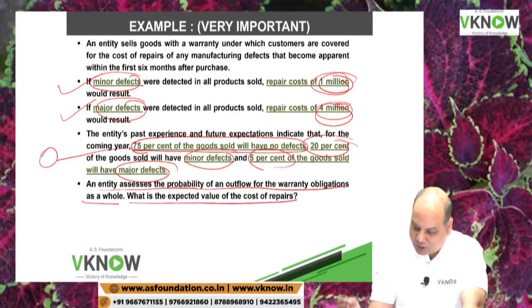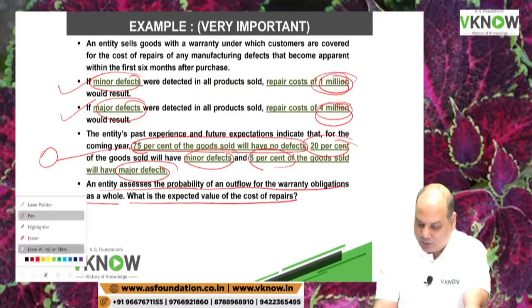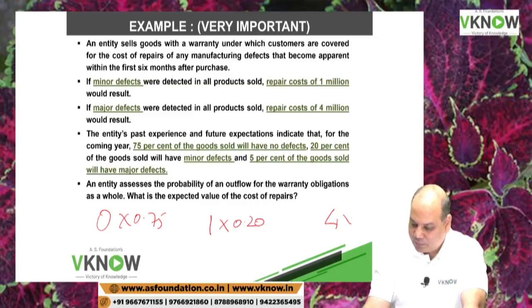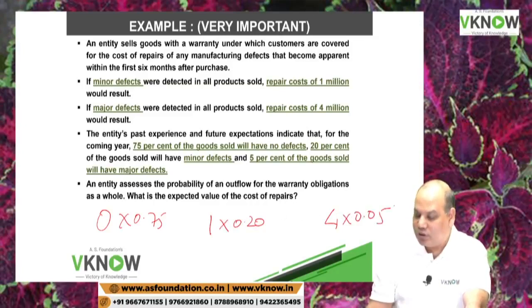What is the expected value of the cost of repair? So it is simple school level mathematics now. 0 you will incur, 1 you will incur, 4 you will incur. And you have to just multiply by their respective probabilities. Yes or no? And that will become your expected value of the cost of repair.